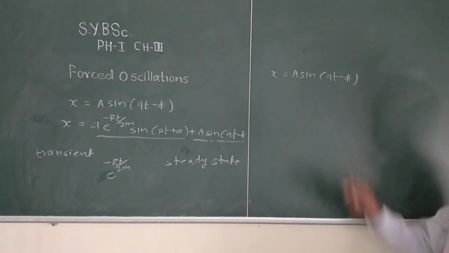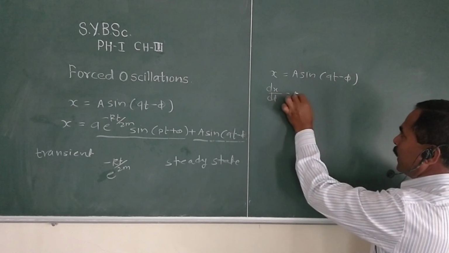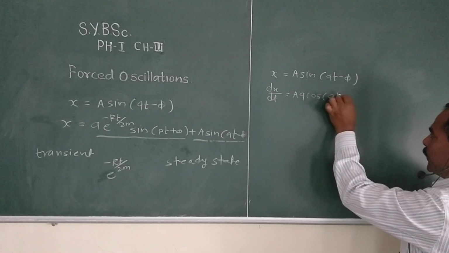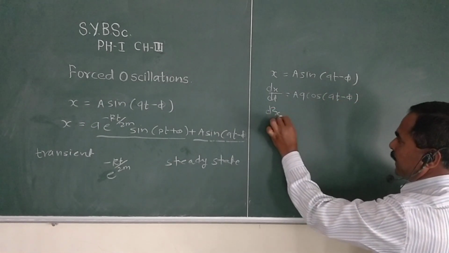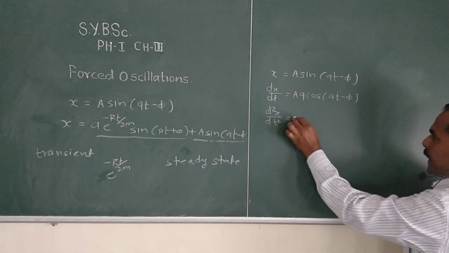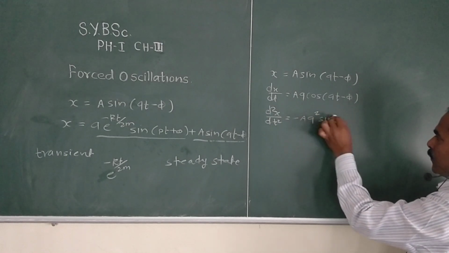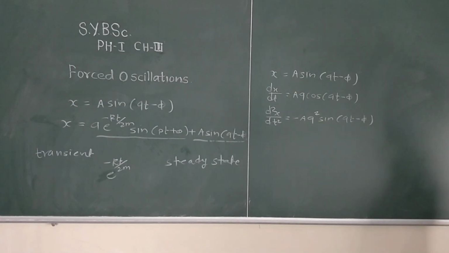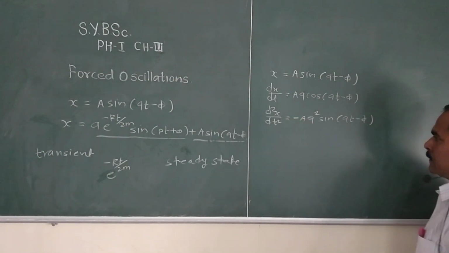Then we differentiate: dx by dt equals A q cos of (qt minus phi), and the second differentiation d2x by dt square equals minus A q square sin of (qt minus phi). Okay, there is a negative sign.